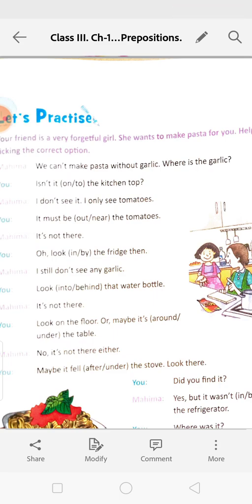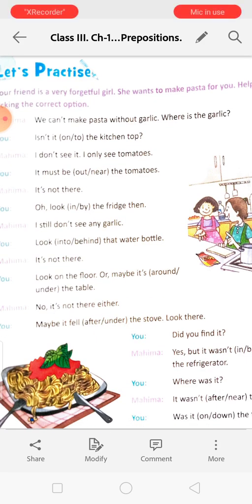I still don't see any garlic. Look behind the water bottle. Okay, you cannot use into because into means inside. You will not put the garlic into the bottle. It's not there. Look on the floor, or maybe it's around. It's under the table. No, it's not there either.